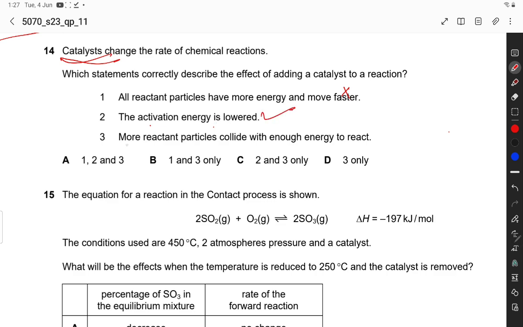This is the correct option. More reactant particles collide with enough energy to react. Yes, this is the correct option. More particles, not all reactant particles have more energy and move faster. More reactant particles collide with enough energy to react. So this is correct. Statements 2 and 3 are correct. So C option is correct.